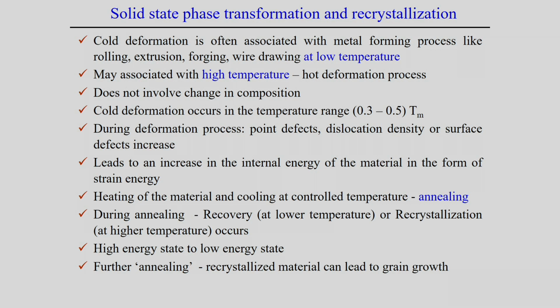Metal deformation may happen in a cold process, in the sense that the deformation happens at very low temperature. In cold deformation, most of the cases are associated with metal forming processes, and we can look into manufacturing processes such as rolling, extrusion, forging, and wire drawing. These are associated with cold deformation, and this deformation normally happens at very low temperature.